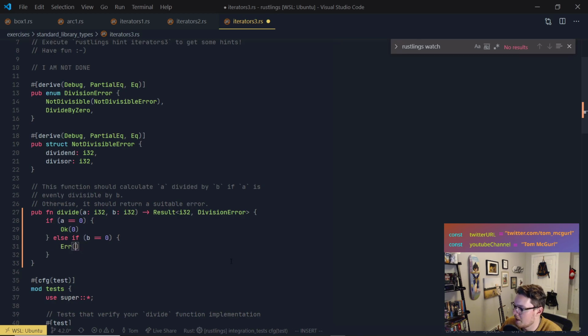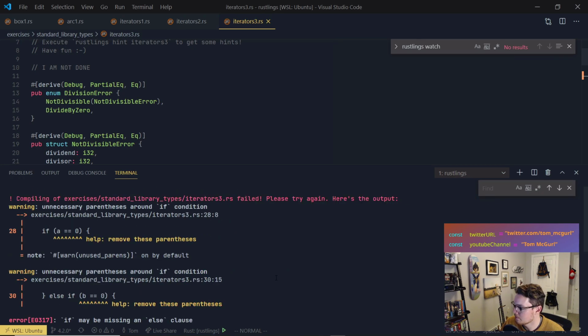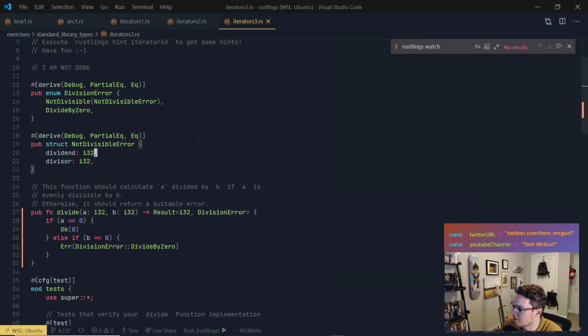So it's going to be Err, and then we're going to create a division error, divide by 0. All right, so let's see how that goes. Oh, we also don't need these parentheses. Redundant.